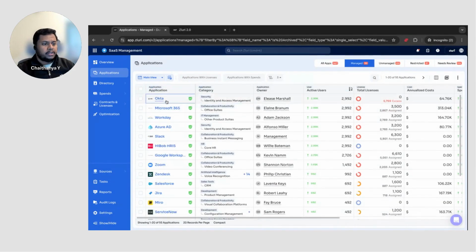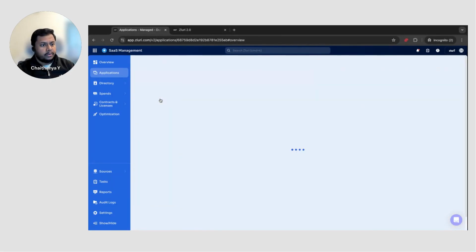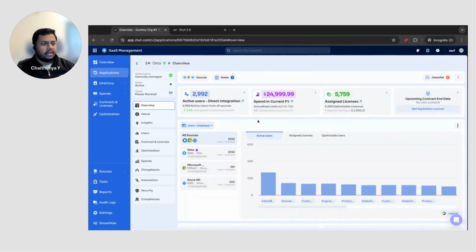Now with this, let's get a little bit deeper into each of the applications. I'll get into one application. Let's talk about Okta in this case. As I mentioned, this sidebar gives you a very high level of information about the application, what the status of this application is, and who the owner of this application is. This is quick information that you're able to find out.